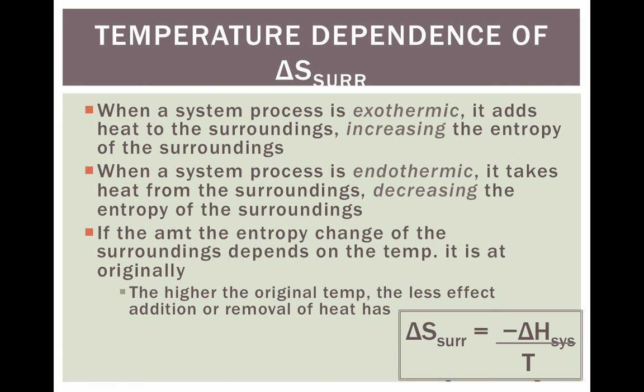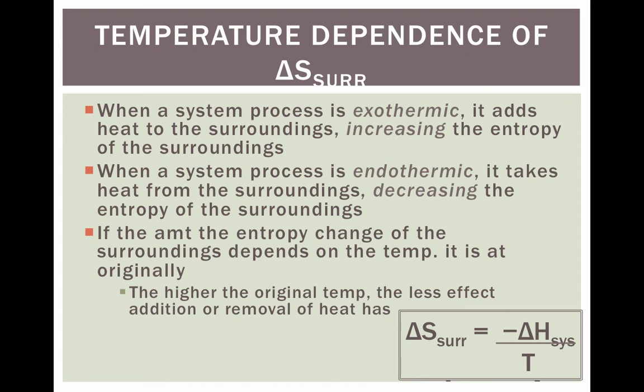When a system process is exothermic, it adds heat to the surroundings, increasing the entropy of the surroundings. If you think about it, if you're giving off heat, the temperature is going up, the particles are moving more quickly, the entropy is going to go up. The endothermic process is the exact opposite. In endothermic, the temperature of the surroundings is going down, meaning the particles are slowing down, which means the entropy is going to decrease.